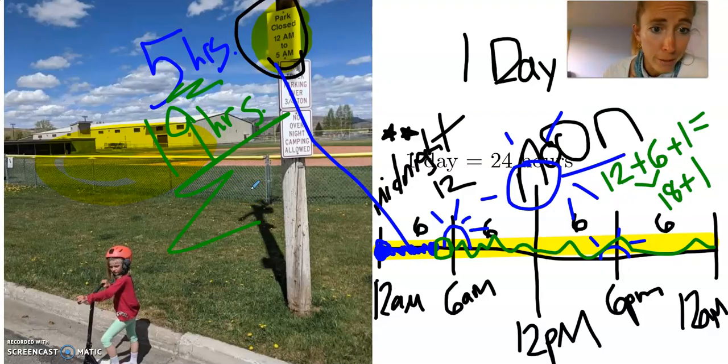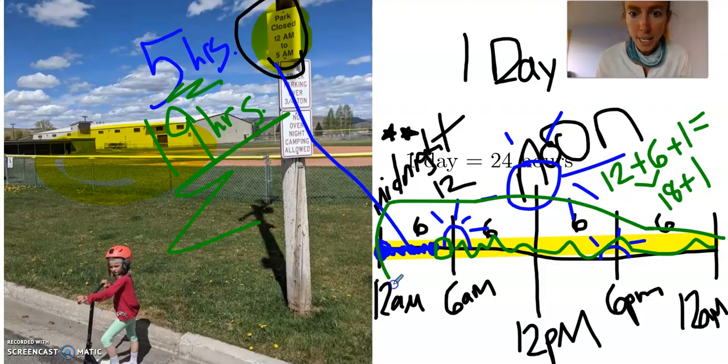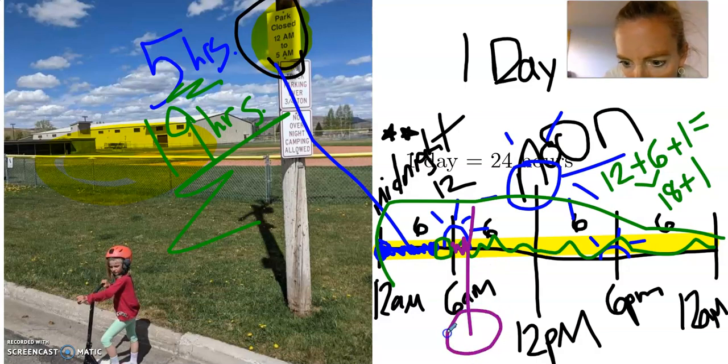It's only closed for 5 hours of the day, and that part of the day you should be in bed anyway, right? So, man, time, keep track of time. And why don't you take your number line and write some things on it, like what you do during the day. Like me, right now I wake up at about 6 or 7, somewhere around here. This is me waking up, like my eyes are now open, right? And what kind of stuff do you do during the day? Mark it in there, see what you do and for how long.